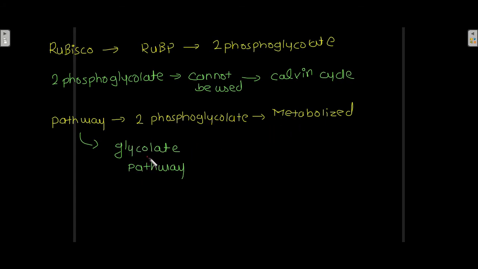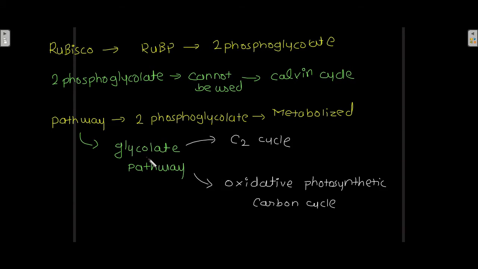This glycolate pathway is also known as the C2 cycle, or the oxidative photosynthetic carbon cycle. These three are the same names.